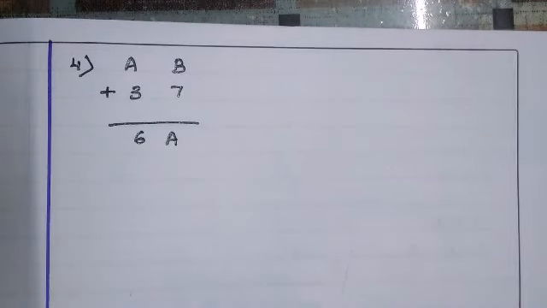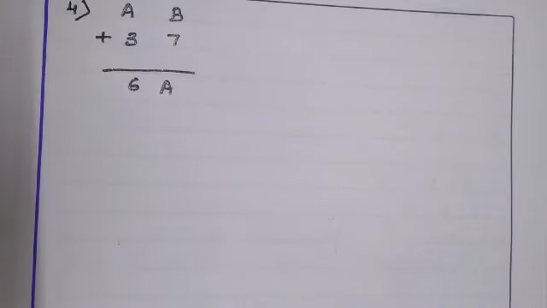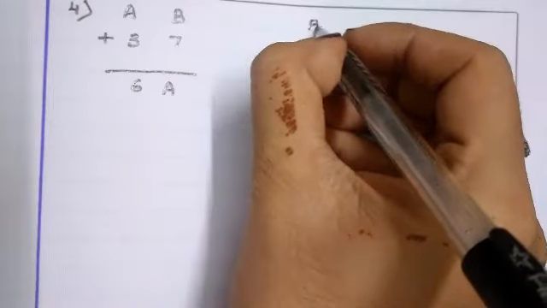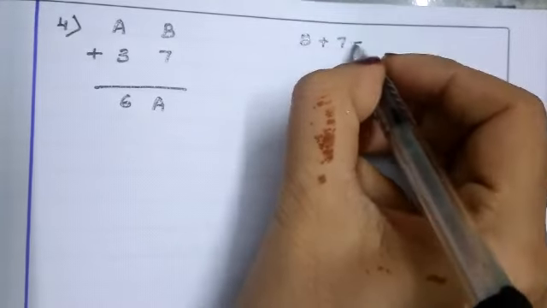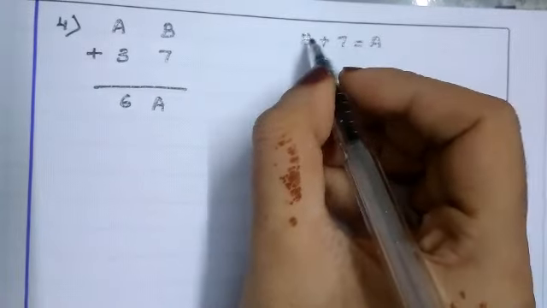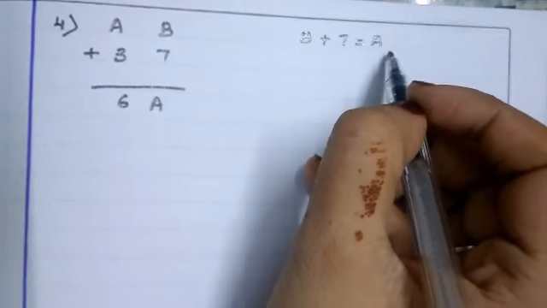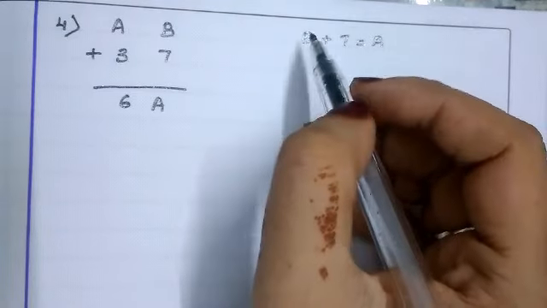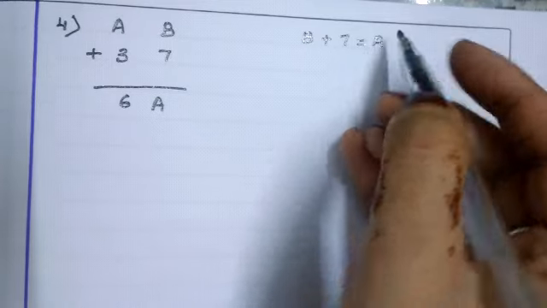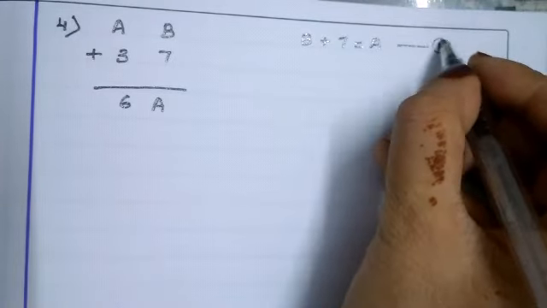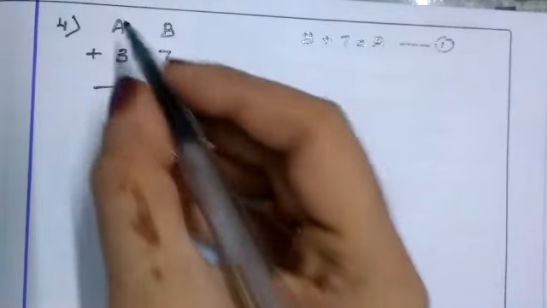Now we can see here B plus 7 is equals to A. Here we don't know B also, we don't know A also. तो हम लोगों को यहाँ पे B भी मालूम नहीं है, A भी मालूम नहीं है, दो अननोन है. So we will keep this as equation 1. Okay, we will go for next.